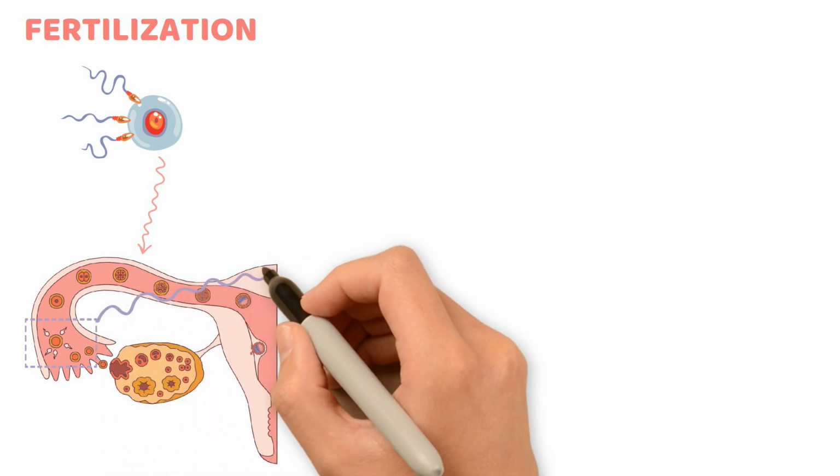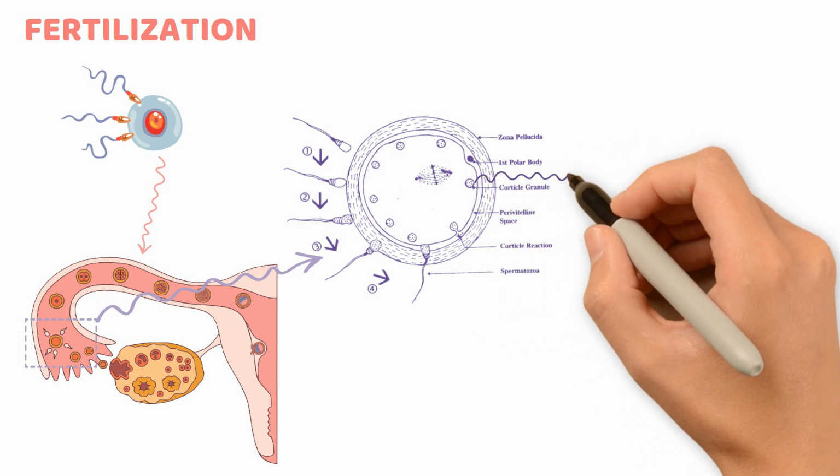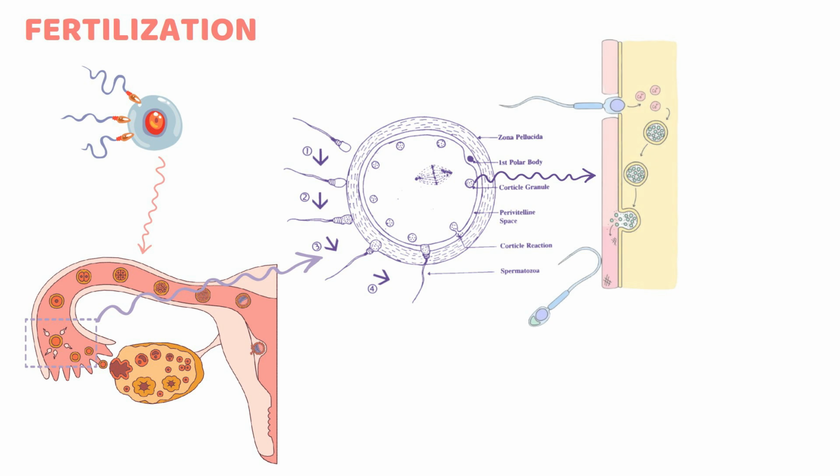Only a small percentage of the 15 million ejaculated sperm make it to the tube, and only one of them participates in the fertilization reaction. Sperm binding to the zona pellucida of the secondary oocyte triggers the acrosome reaction, releasing enzymes that facilitate sperm penetration and prevent polyspermy. Cortical lysosomal enzymes in oocytes aid in preventing polyspermy, called the cortical reaction.